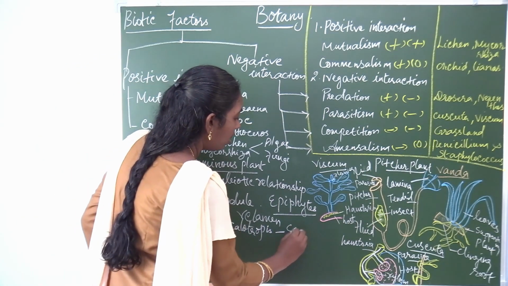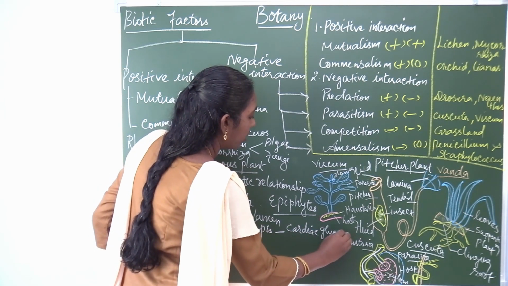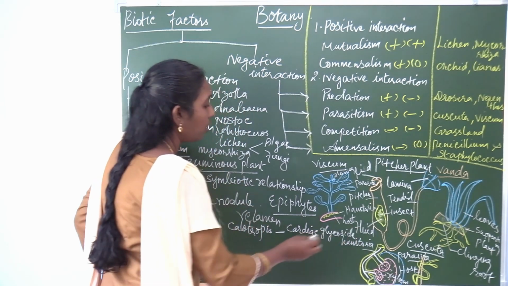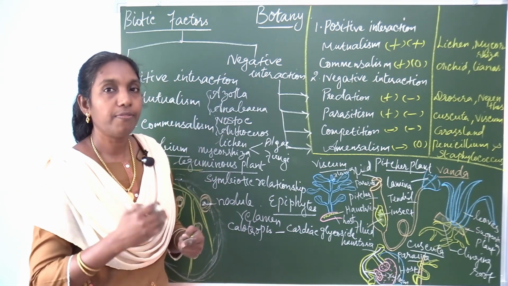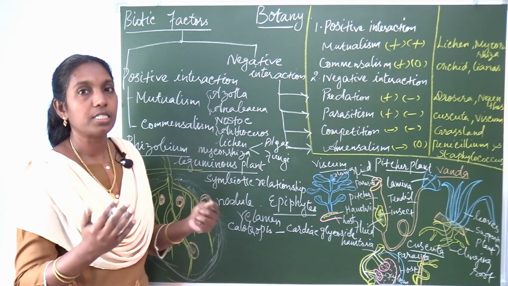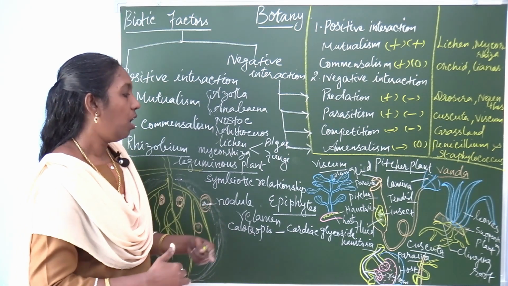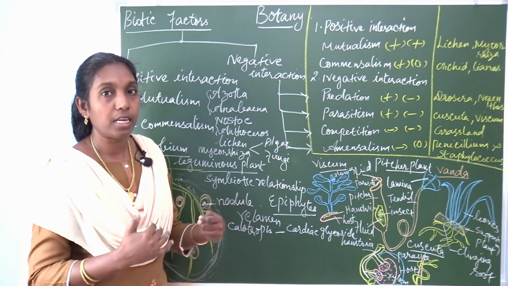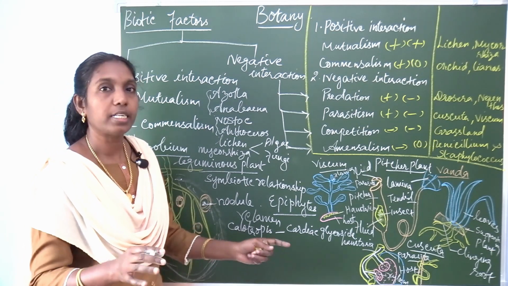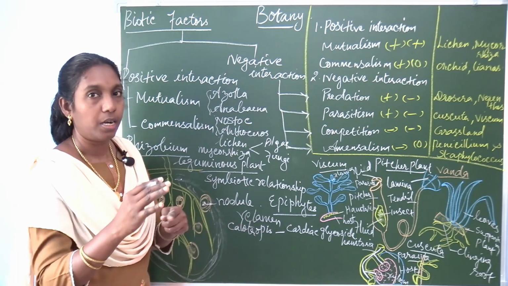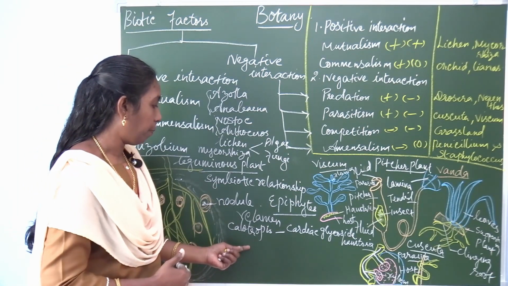This secretion is used as a defense mechanism. The plants can protect themselves from grazing or browsing animals. Because of this secretion, the animals cannot graze it. So the plant protects itself, a defense mechanism.